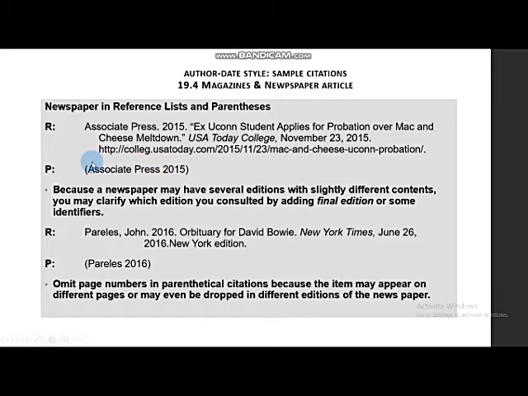Because a newspaper may have several editions with slightly different content, you may clarify which edition you consulted by adding final edition or some identifier. Omit page numbers in parenthetical citations because the item may appear on different pages or may even be dropped in different editions of the newspaper.